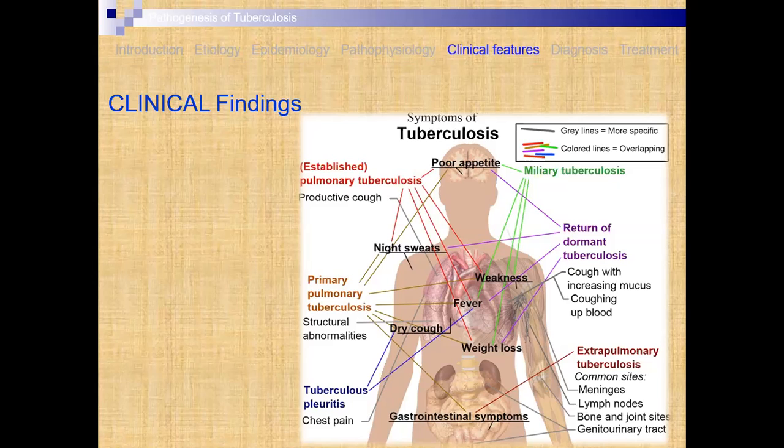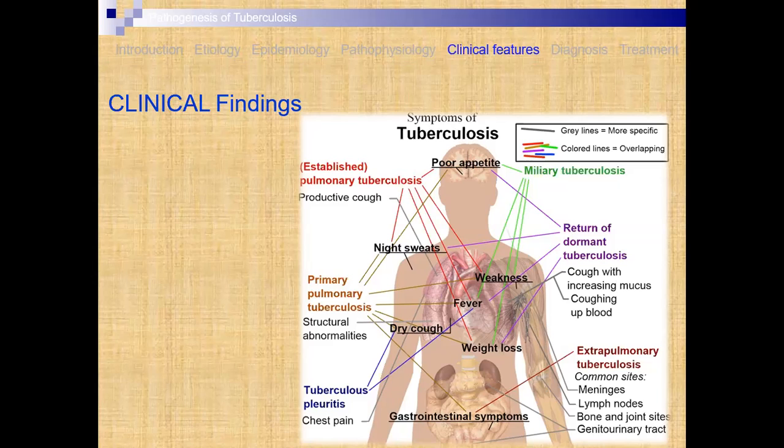So after some time, it may show cough with increasing mucus, then coughing of blood. Means at last the blood comes out through the cup. In this case, there is night sweat, then poor appetite, then weight loss, then likewise different types of conditions such as pain. Sometimes the patient shows pain in the chest.